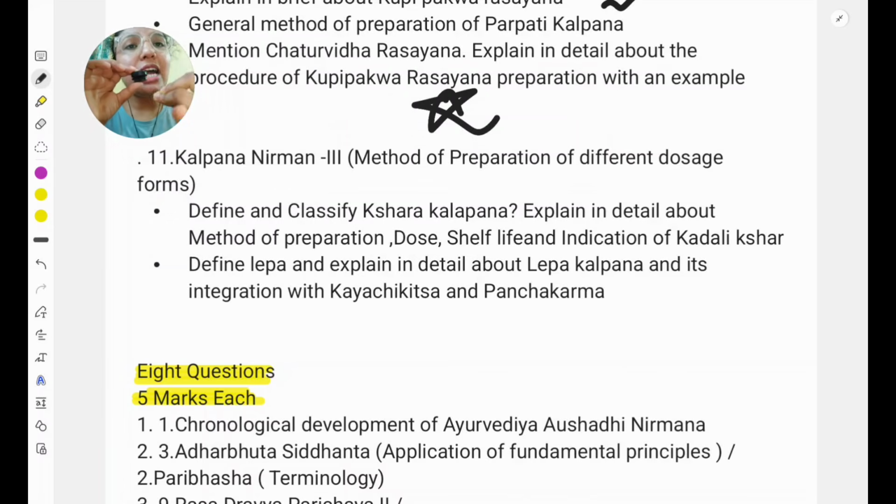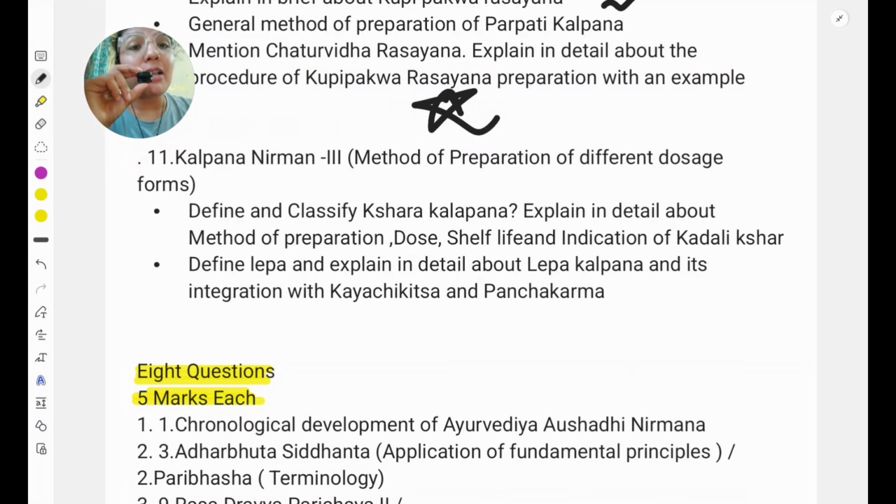So Shara Kalpana, just what is a Shara Kalpana? One shloka is there. If you remember the shloka, it's okay, otherwise you can read the content. For Shara also, I will share the notes. Then you have to explain the proper method of preparation, its dose, shelf life, and explain one example. Here they have asked Kadali Shara, but also go through the Shara Sutra formation, because sometimes Shara Sutra formation is also asked.